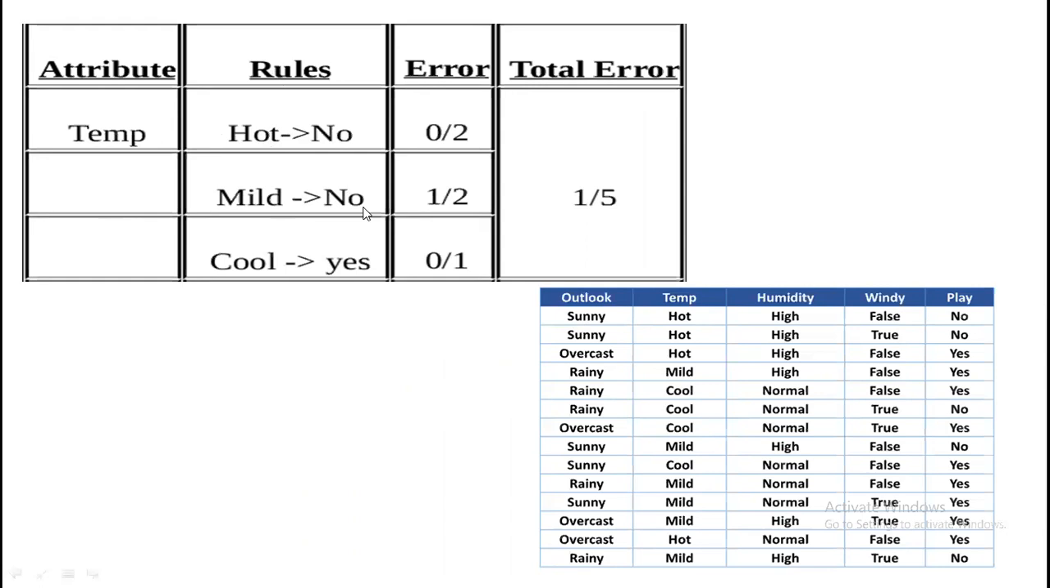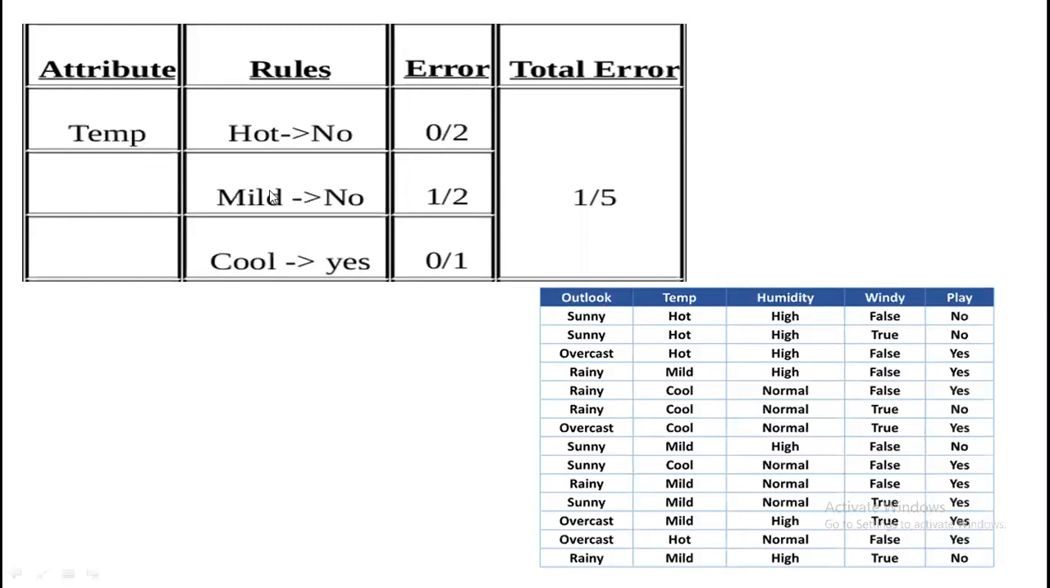For sunny, number of hot. So for sunny, we have only two values called hot. Here, the attribute must be temperature, but outlook should be sunny. So here we have sunny, but the temperature is mild and cool. Again, here also it is mild. So only two hot values. It is no. So number of errors are 0.